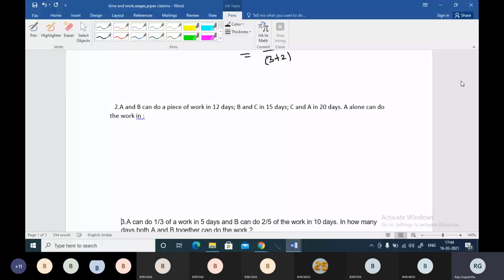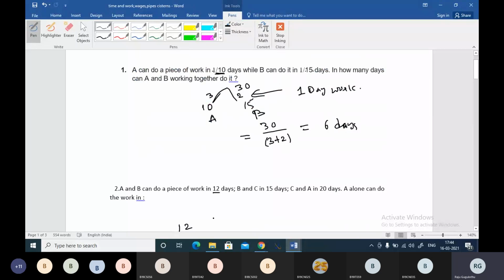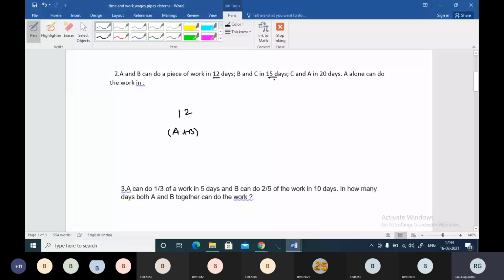A and B can do a piece of work in 12 days. B and C can do it in 15 days. You can see, friends, we can do this question directly by the LCM method. A and B, 12 days, right? And see, if you use the general method, boss, you will have to write more steps, where you will be finding 1 day efficiencies of A and B. Steps will be more, so directly learn to follow this one. And we have B and C in 15 days, so 15 days B and C, boss.